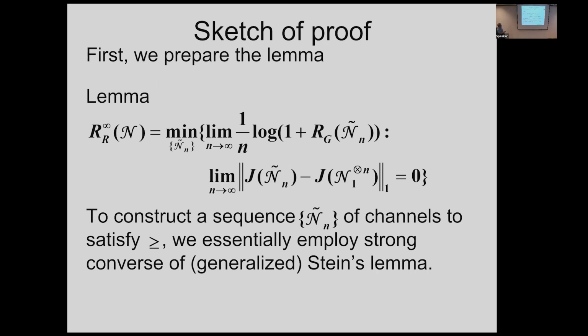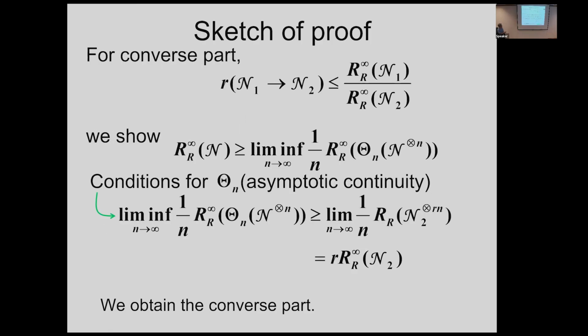But not so difficult. This is already known, because the converse part is already known. The direct part is more difficult. In order to prove the converse part, it is this guy. So this conversion rate cannot exceed this ratio. In order to prove this, we need to prove this inequality. Proving this inequality is, of course, quite difficult. In this talk, I cannot explain this.